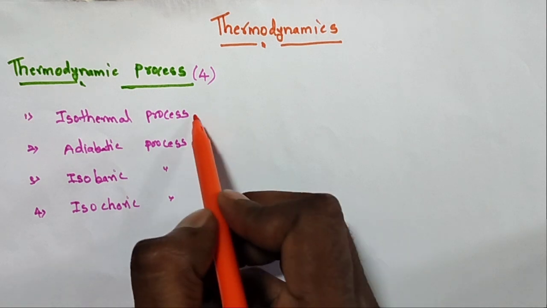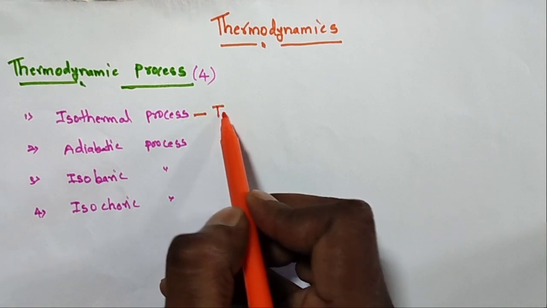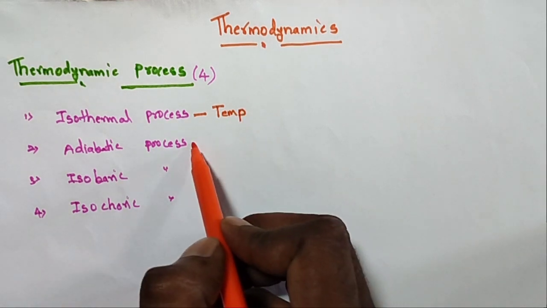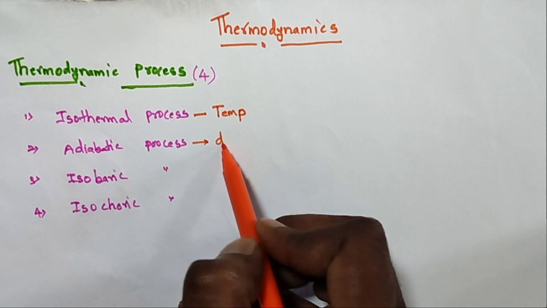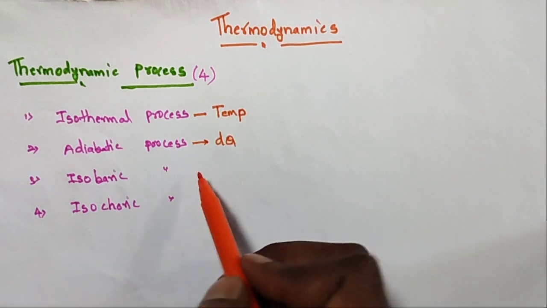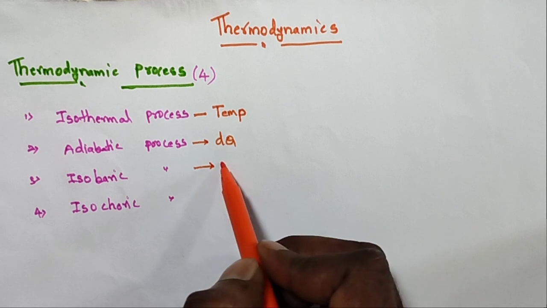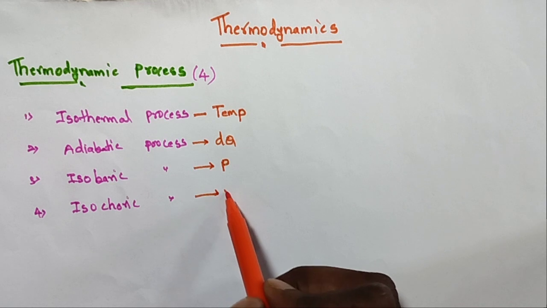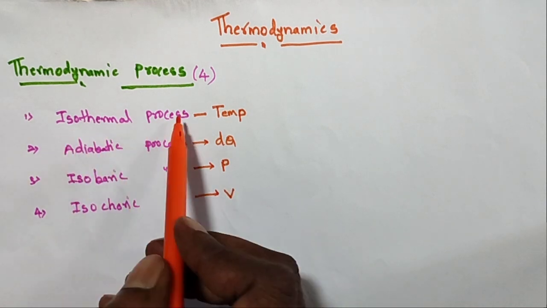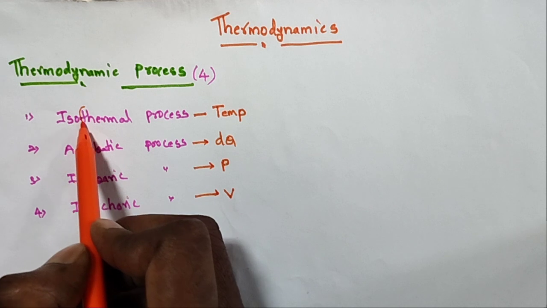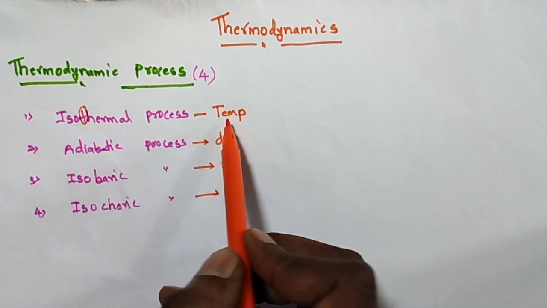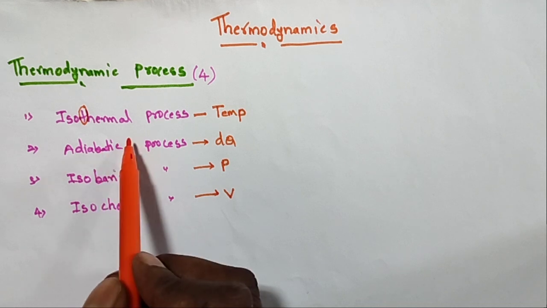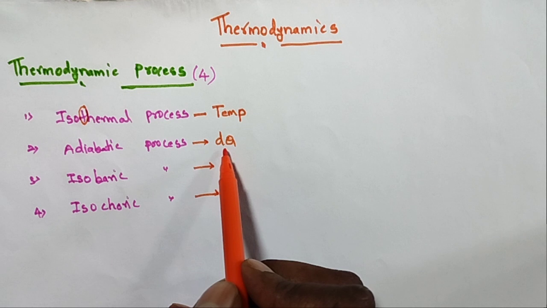In the isothermal process, temperature remains constant. Please remember, temperature remains constant. In the adiabatic process, the heat dq remains constant. In the isobaric process, pressure remains constant, and in the isochoric process, volume remains constant. In the isothermal process, T is temperature. Adiabatic means no heat is flowing to the outside, so dq is equal to constant.